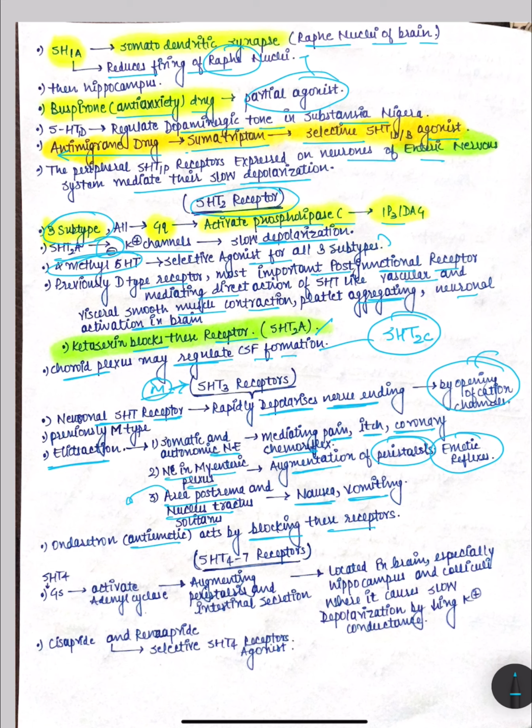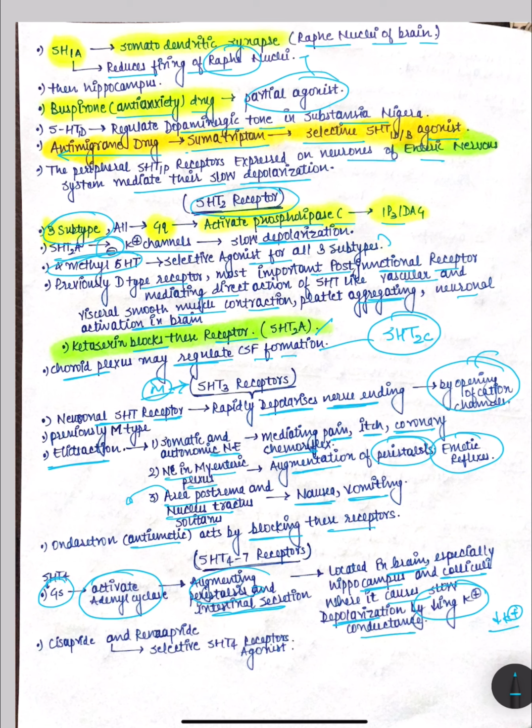So 5-HT4 receptor, it couples to Gs protein, and it activates adenyl cyclase, which has been demonstrated in mucosa, plexus and smooth muscle of gut, and it is probably involved in augmenting peristalsis and intestinal secretion. Located in brain, especially hippocampus and colliculi, it causes slow depolarization because it decreases the potassium conductance.